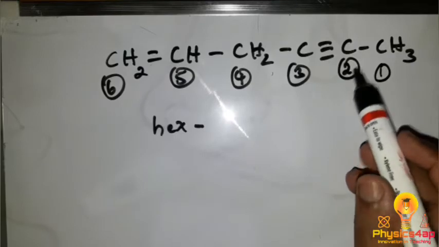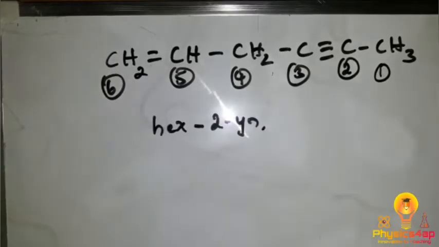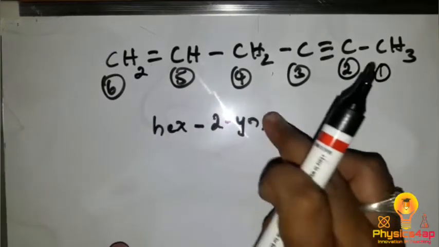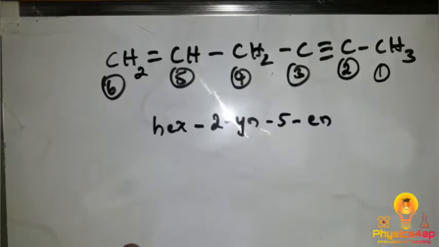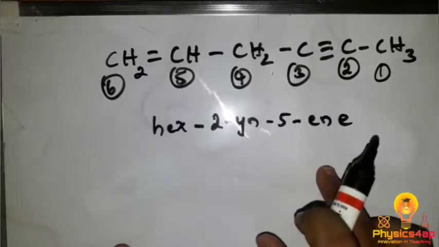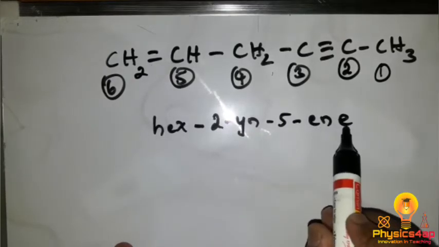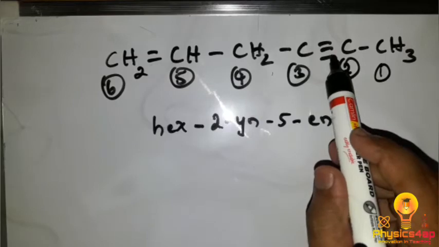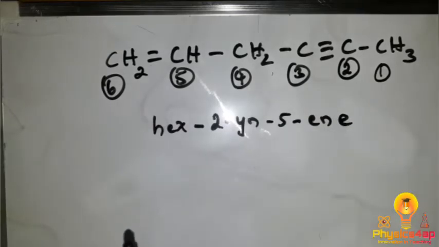Coming to the bonds, at the second position we have a triple bond, which is called yne, hyphen, yne, comma, and at the 5th position we have a double bond, so we write 5 hyphen ene, and as all are hydrocarbons, we write E. So this is the name of the hydrocarbon: hex-2-yne-5-ene. At the second position the triple bond yne, at the 5th position the double bond ene, and all are hydrocarbons, so we write E.